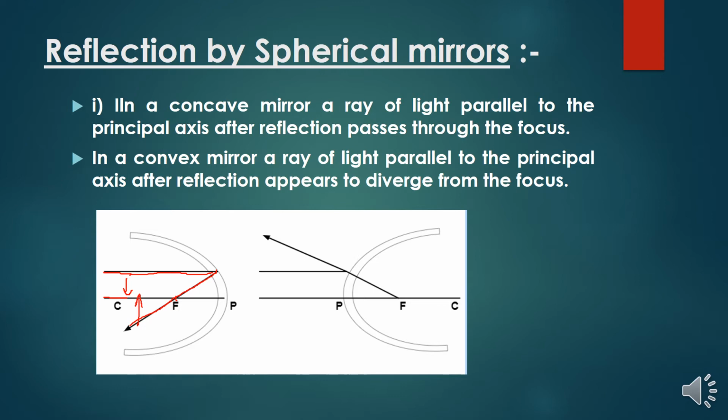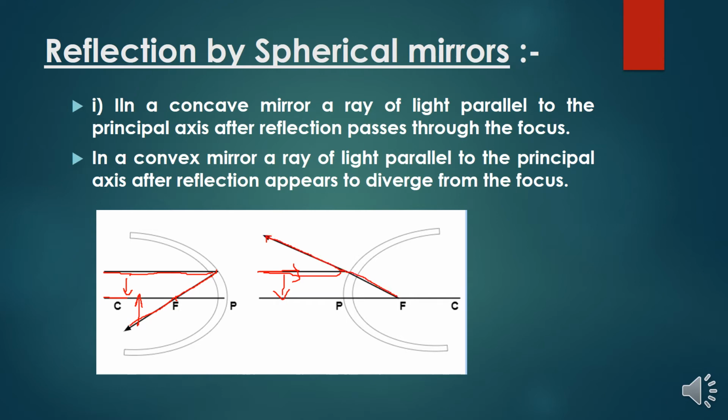In a convex mirror, a ray of light parallel to the principal axis after reflection appears to diverge from the focus. We have discussed the concave mirror, but coming to the convex mirror, this is the ray which is coming from the source and is parallel to the principal axis.